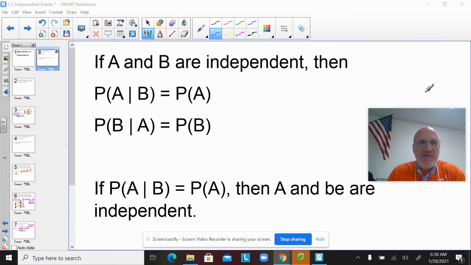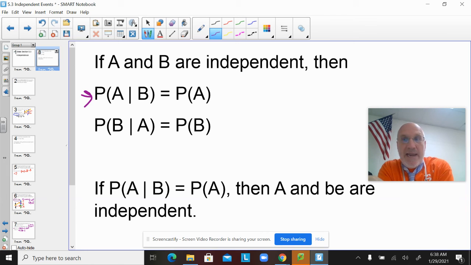So the first half says if they're independent, then the probability of A given B equals the probability of A. Like the probability of A doesn't change given the fact that B happened because they're independent. Or I could switch it in the second line here. The probability of B given A, if we know they're independent, is just going to be the probability of B.